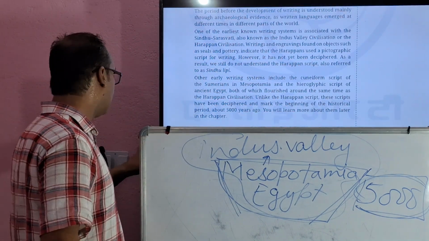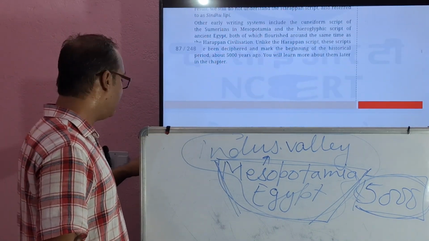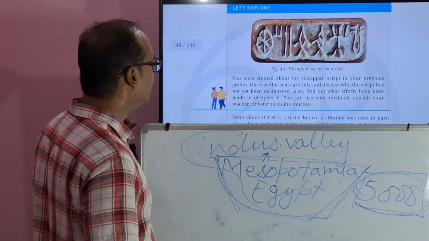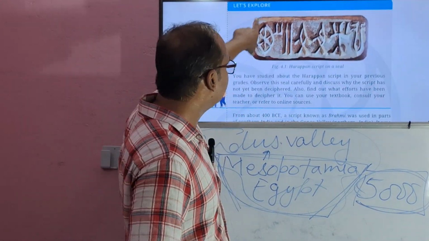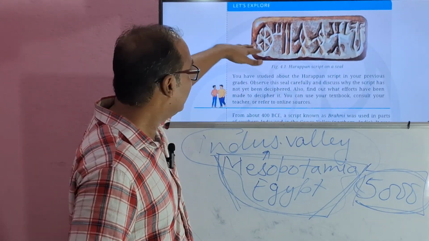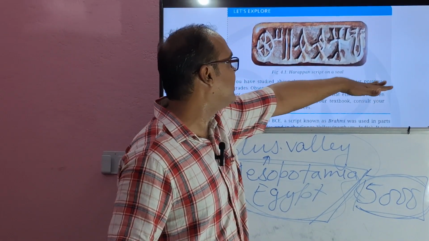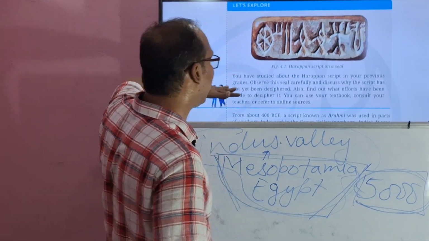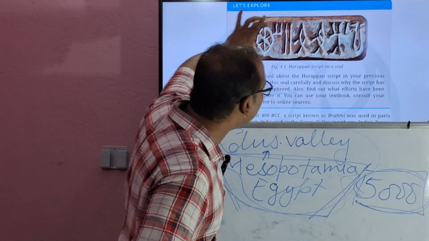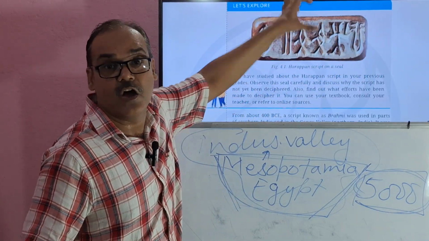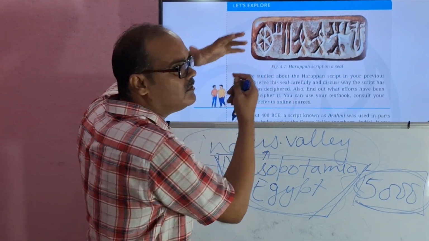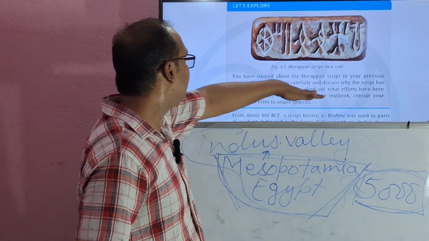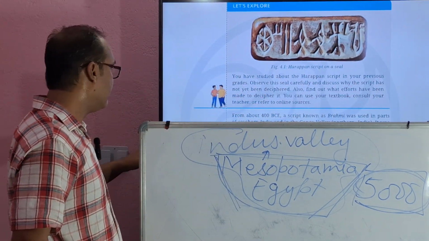Okay. And if we get the information, let's see here. Harappan script on a seal. This is a type of seal. Okay. You have studied about the Harappan script in your previous grades. Observe this seal carefully and discuss why the script has not yet been deciphered. It is very difficult for the archaeologists to understand what is written. Got it? Also find out what efforts have been made to decipher it. Okay, let's move further.